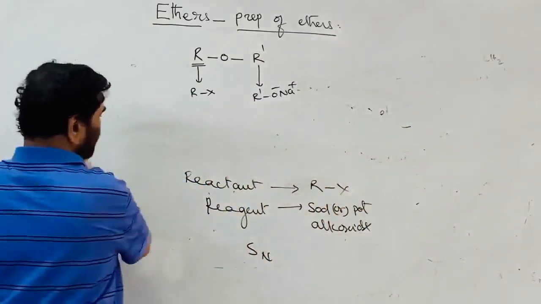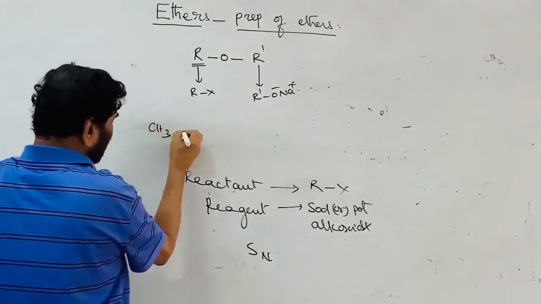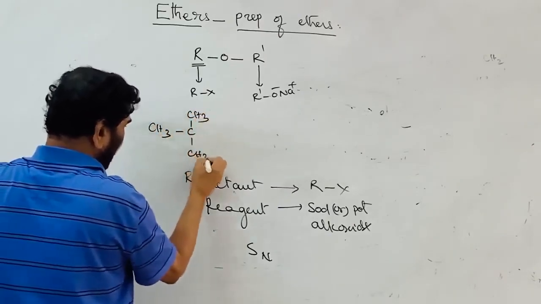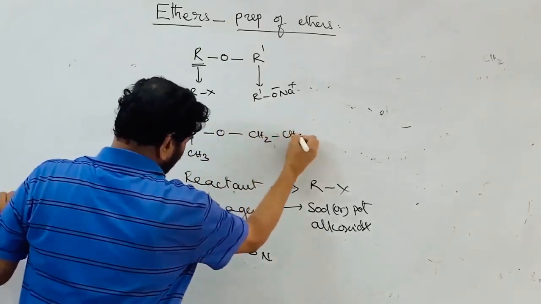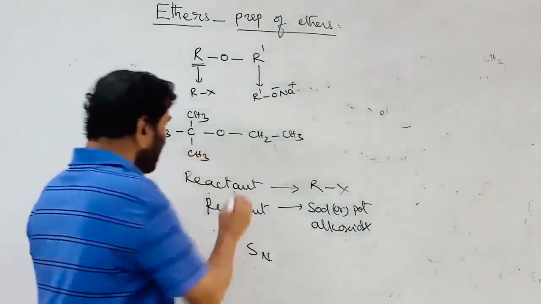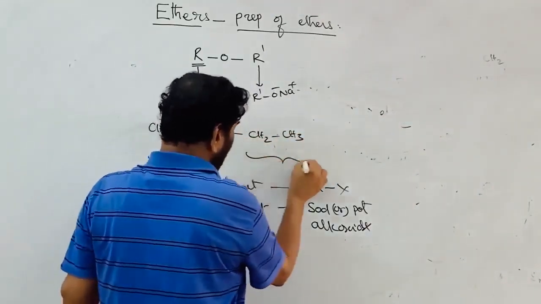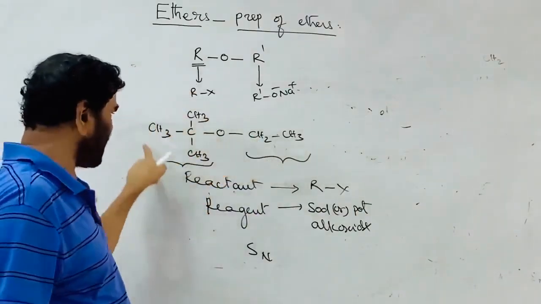To prepare tertiary butyl ethyl ether, a more common example, see here, this is the R, this is the R prime. It is the primary alkyl group, this is the tertiary alkyl group.